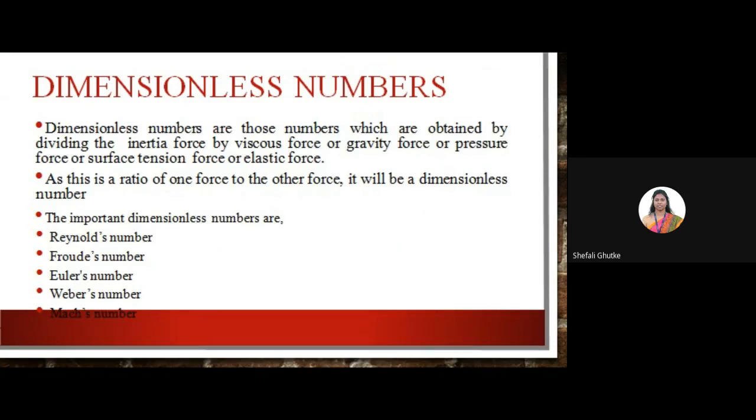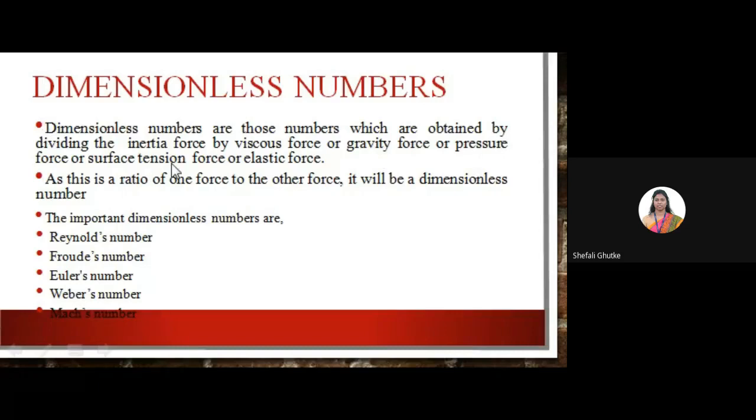Dimensionless numbers are those numbers which are obtained by dividing the inertia force by the viscous force, or gravity force, or the pressure force, or it may be surface tension force or the elastic force. It means a dimensionless number can be obtained by dividing the inertia force by the various types of forces, right?